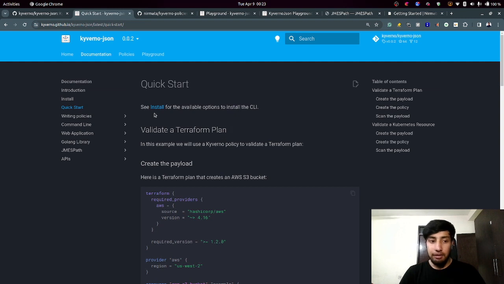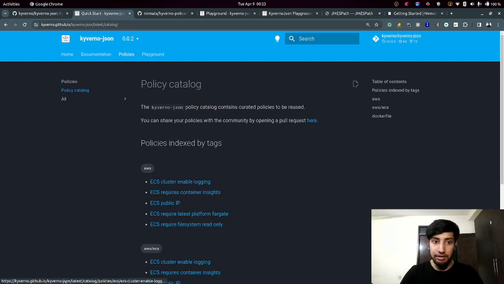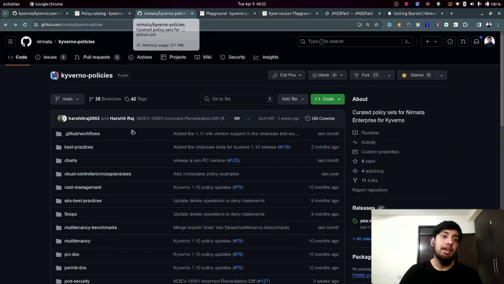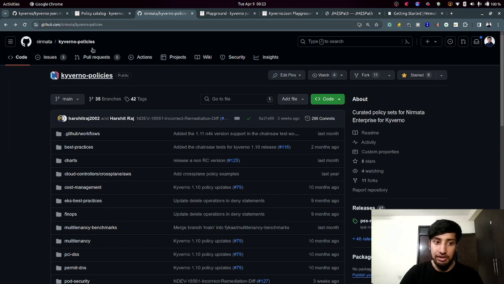The main thing I want to mention here is that if you go through the policy section, you can see that we have some policies, but don't worry about that. We have a list of policies that are already written, and these will be pushed soon to the GitHub repository. Where can you find these policies? You can find these policies at Nirmata/Kyverno-policies.